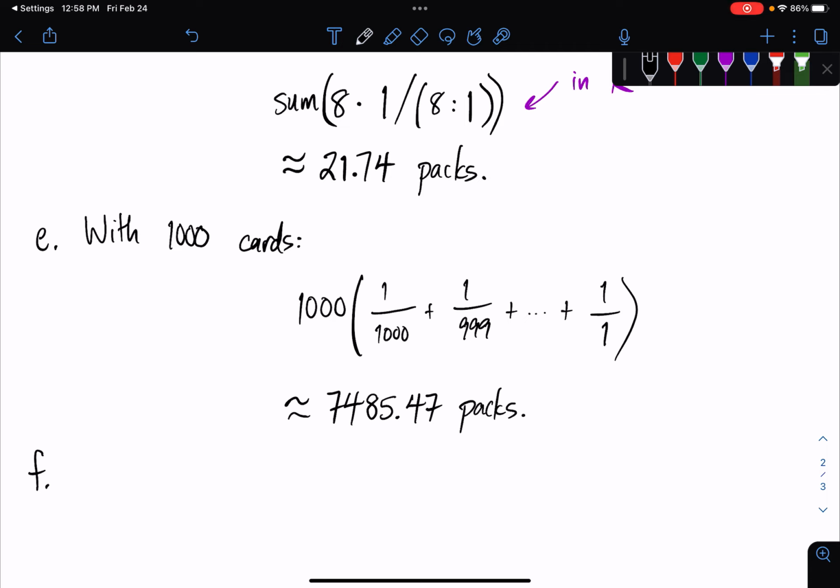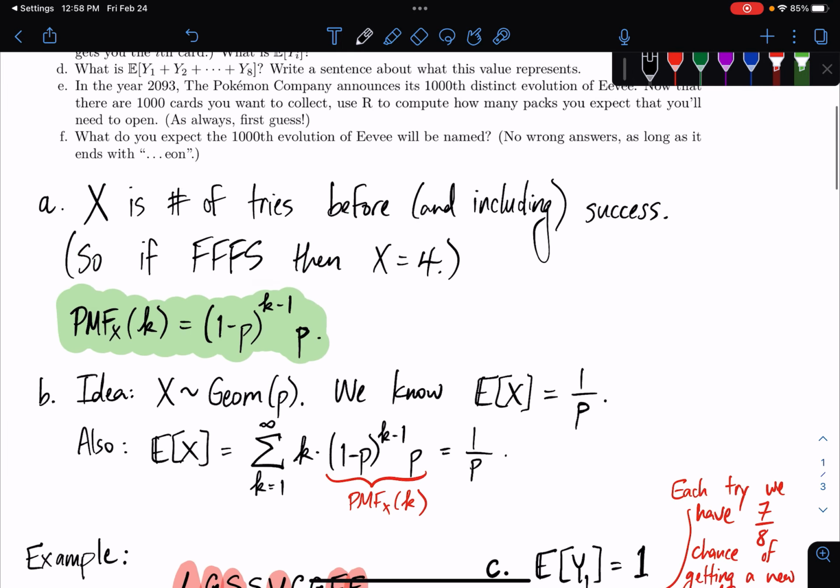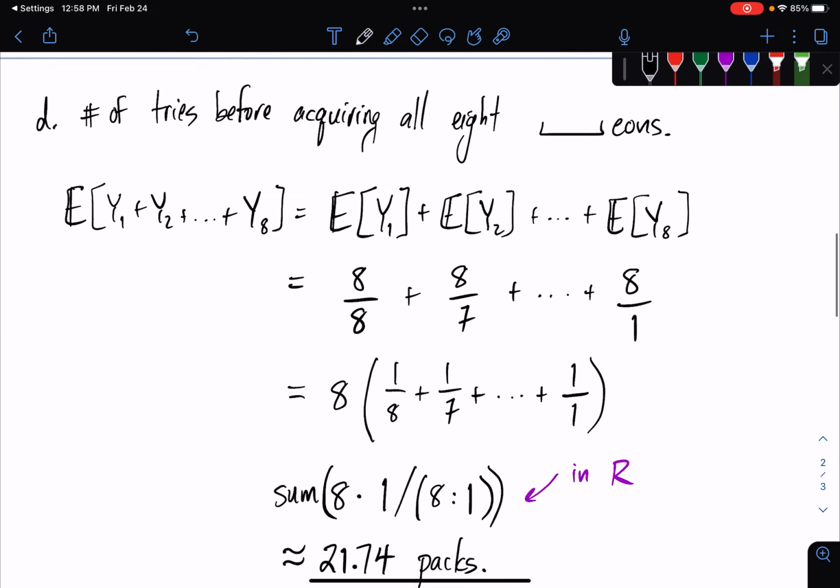including, and I'm having to do problem F, which is our 1,000th evolution. I think that our 1,000th evolution is in the year 2093.